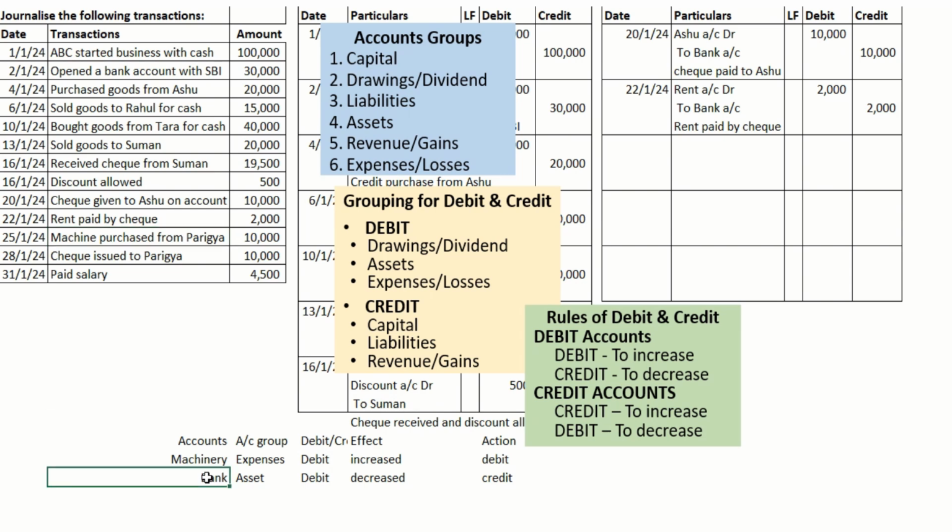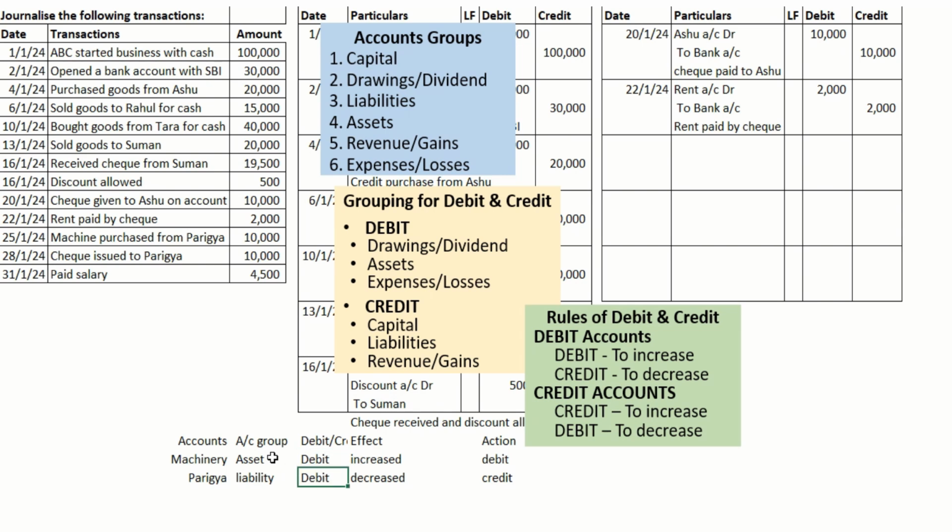On credit means we need to pay this person, Parigya. So it's a liability for us. Parigya is the account. Machinery is a resource for running the business, so it's an asset. Parigya, for our business, is a liability because we buy the machinery on credit. We need to make the payment at a later time, so a liability is getting generated.